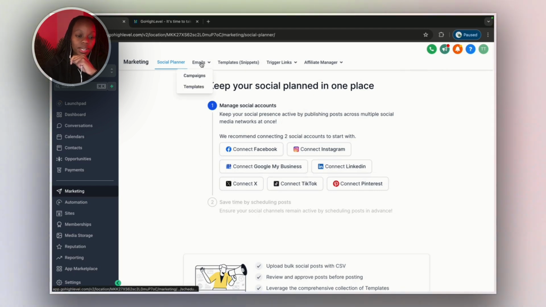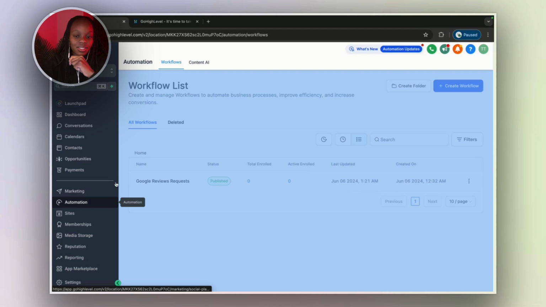Then we have emails, so if you are building newsletters or SMS campaigns, we have trigger links. I spoke about trigger links. And then we have an affiliate manager section here. So if you have an affiliate program for your own business, this is not like the high-level affiliate program, this is yours. You can create your affiliate program in here. You can even help your clients create their own affiliate programs and reward their customers who are giving them referrals and stuff like that.